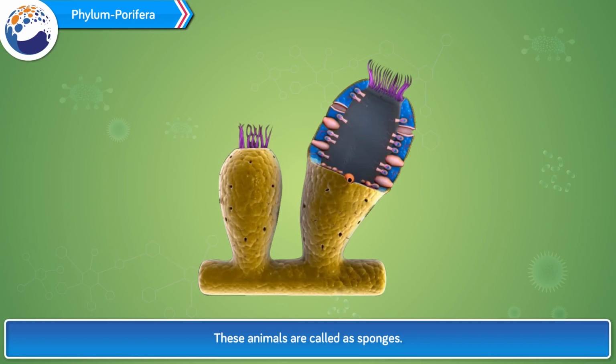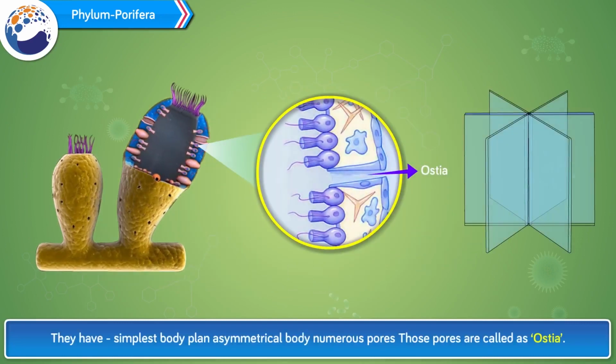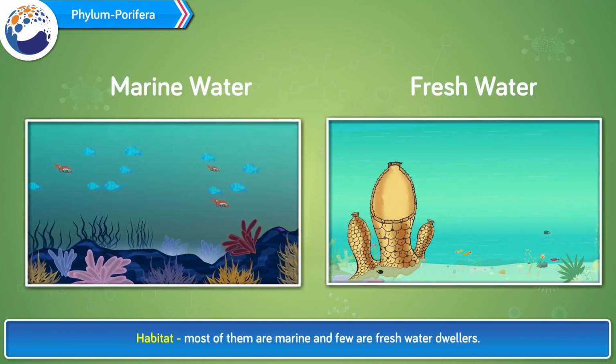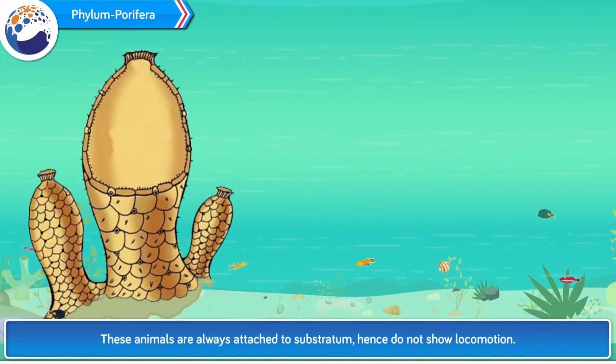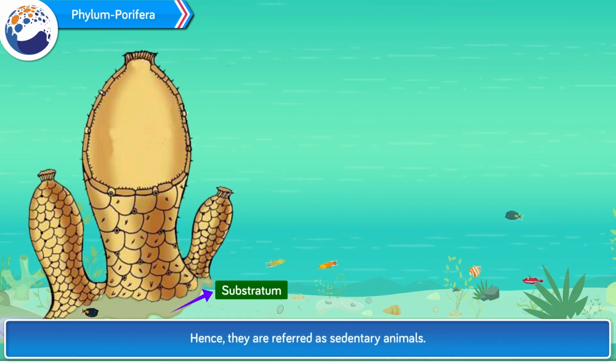Phylum Porifera. These animals are called sponges. They have the simplest body plan, an asymmetrical body, and numerous pores. Those pores are called ostia. Habitat. Most of them are marine and few are freshwater dwellers. These animals are always attached to a substratum, hence do not show locomotion. Hence they are referred to as sedentary animals.